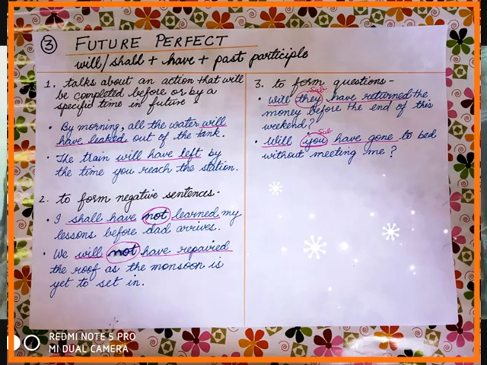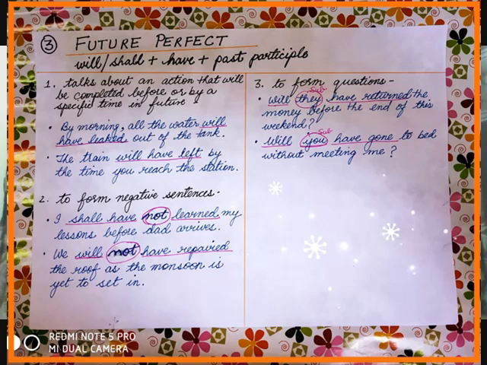The future perfect time formula is will or shall plus have plus past participle. You already know how to form past participle. We add N, D, ED, N, EN or T to the base form of the verb. Now see the situations where we use future perfect time. First is, it talks about an action that will be completed before or by a specified time in future.